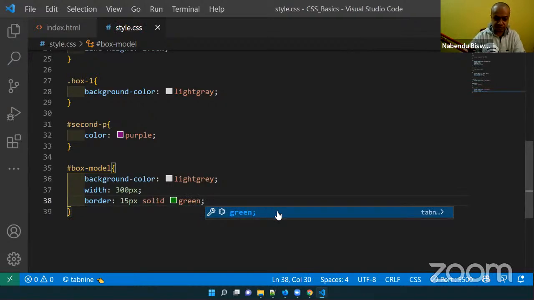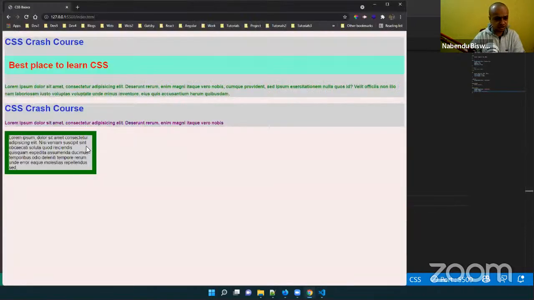Let me take this much, and it is showing like this. So border is something which surrounds the element.